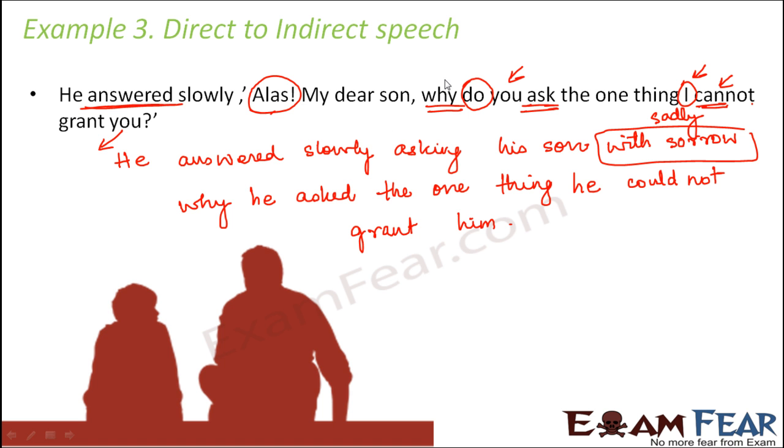For example, here this portion was the most confusing portion, because you had this why do you ask. Now a lot of children might make a mistake that they might put do here, right? But normally we do not put do, does in the indirect speech. So instead we just use the verb in the right tense. Like in this case, the reporting verb was in the past, so we made use of ask, but in the past tense, that is asked. And that's how we did this.